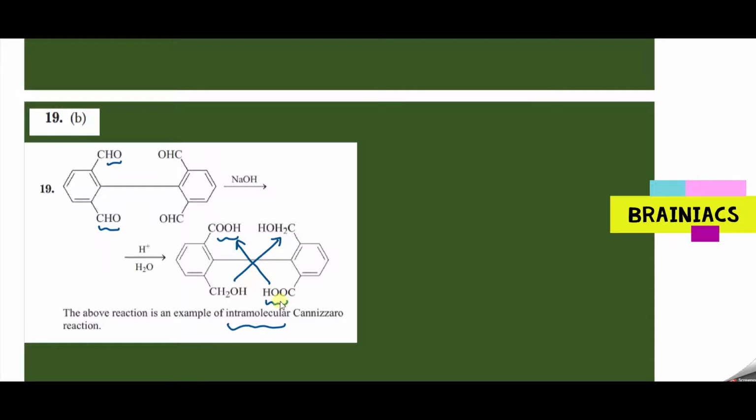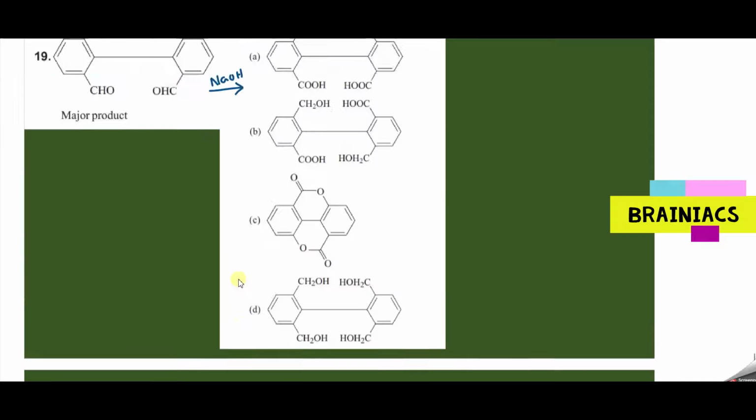This is where students will make a mistake. They may identify CH2OH also here because of steric repulsion or cis formation. They will not allow this. This is more stable. Okay. So the answer should be which one? Can you tell me? CH2OH. Option B should be the correct answer. Clear?